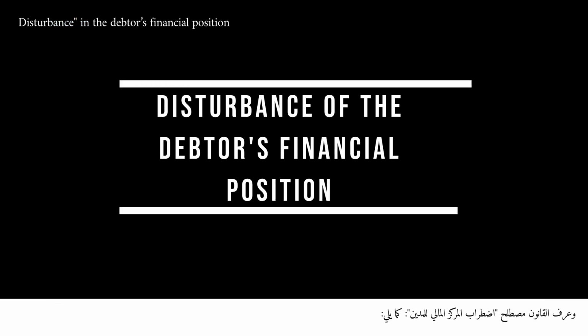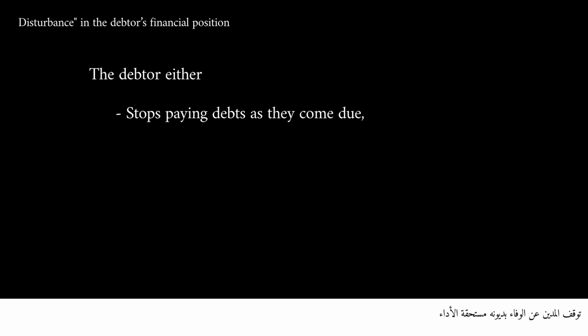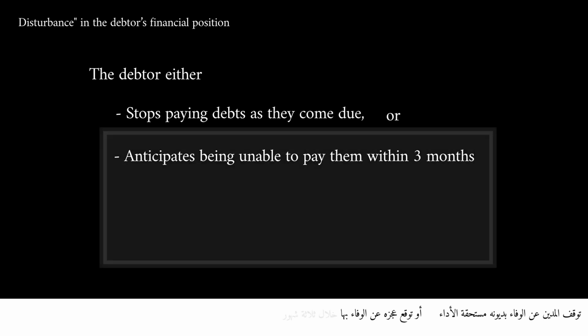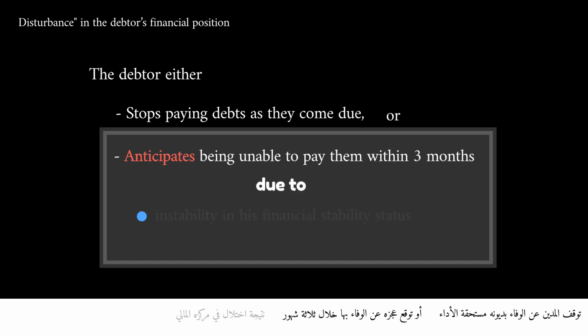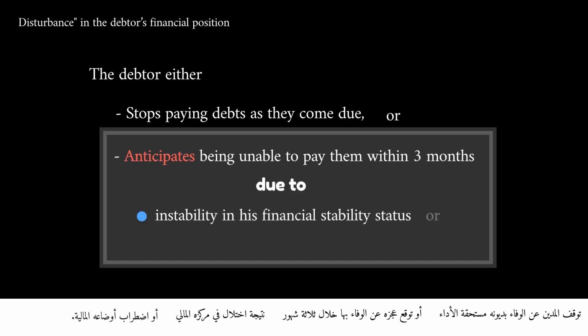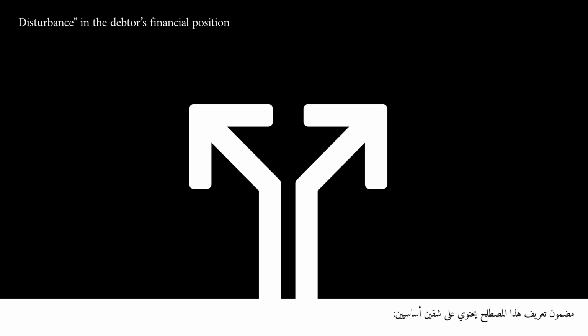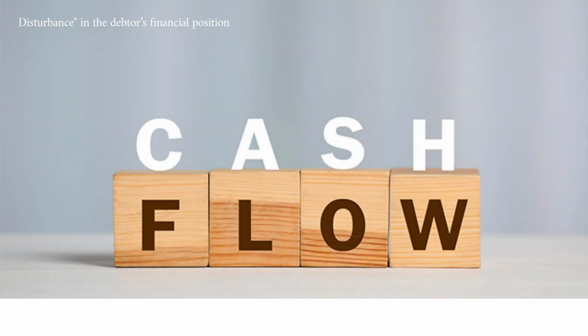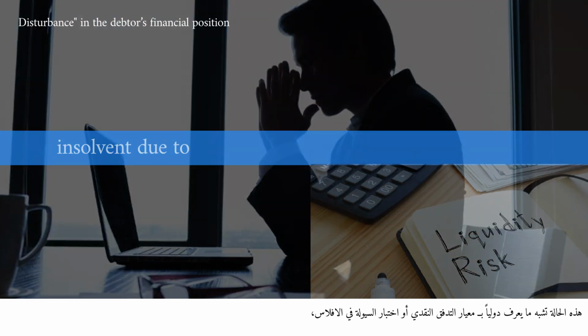The law defines disturbance in the debtor's financial position as follows. The debtor either stops paying debts as they come due or anticipates being unable to pay them within 3 months due to instability in their financial status or a disruption in their financial situation. This definition contains 2 main parts. The first part relates to a default on a debt that is due for payment. This condition mirrors international standards such as the cash flow test for bankruptcy, where a debtor is insolvent due to